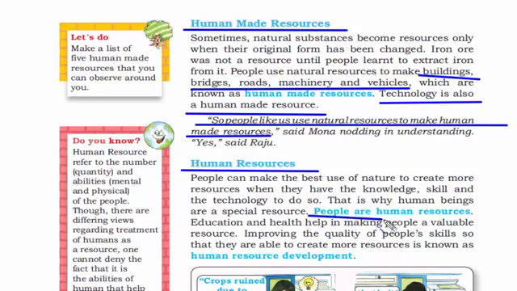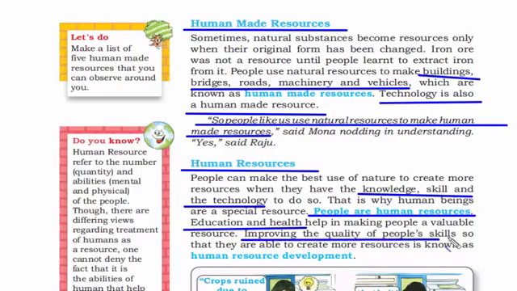Always remember, in this category, people are human resources because humans have the potential to multiply the natural resources with the help of knowledge, skills and technology. Education and health help in making people a valuable resource. That is why focusing on improving the quality of people's skills so that they are able to create more resources is known as human resource development. One of the reasons why developed nations are ahead is because of their high human development index, because the quality of skills given to people is much higher than other countries. Or in other words, we say they have a lot of opportunities to grow in life.